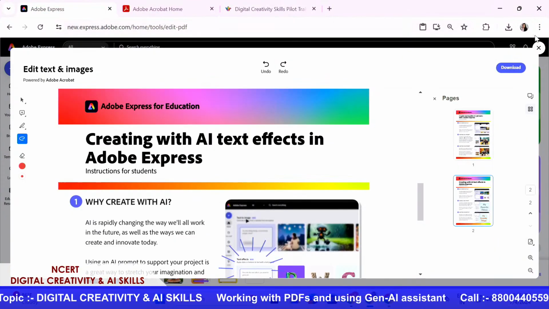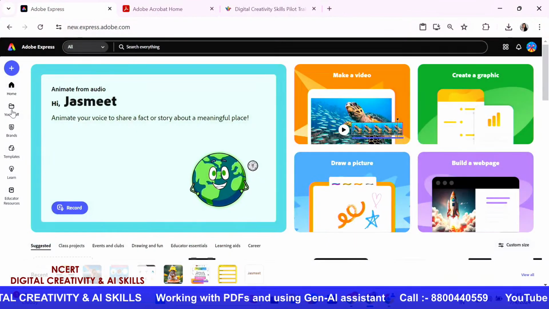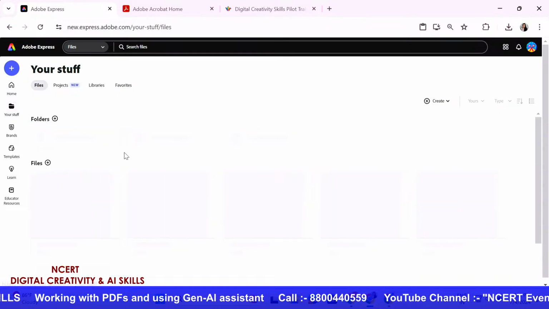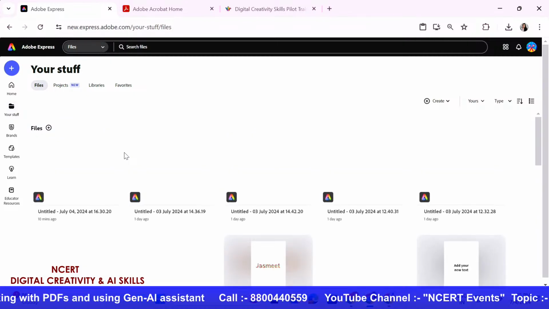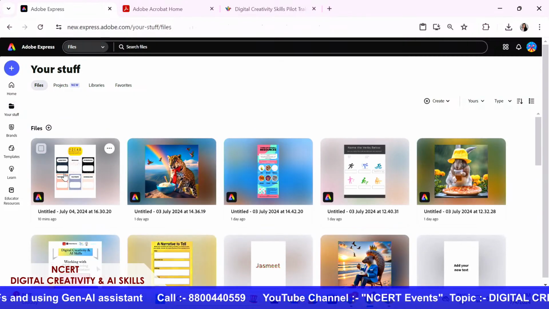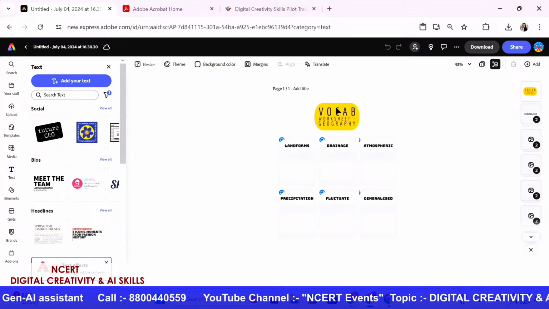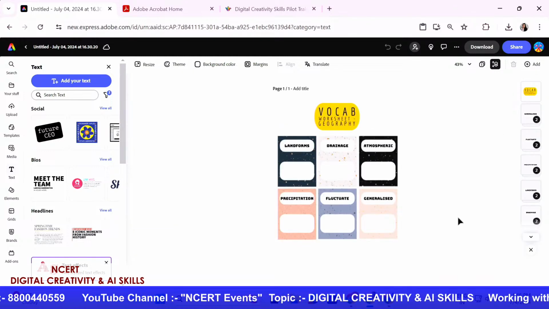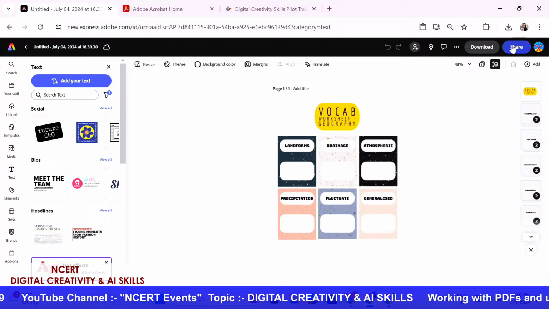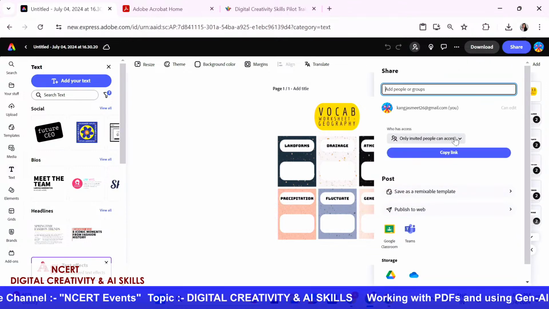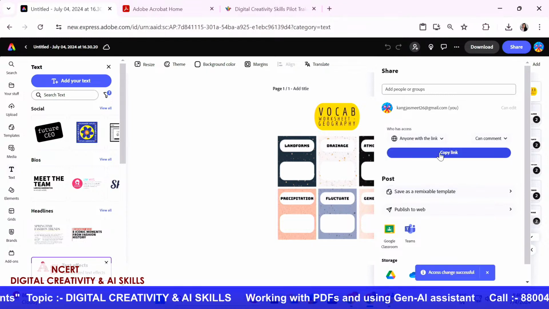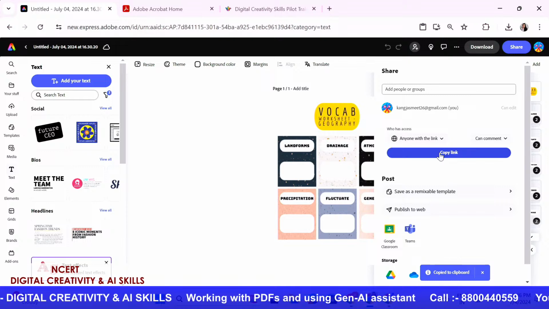Let's say I'm just going to pull up one of the creations that I did recently, and let's say that is my submission for Project A. So I'm just going to pull this vocab dictionary over here. Now let's say this is my vocab sheet that I want to submit as Project A submission. Number one, I will click on the share button and say anyone with the link can access, and then I can copy this link and paste it.